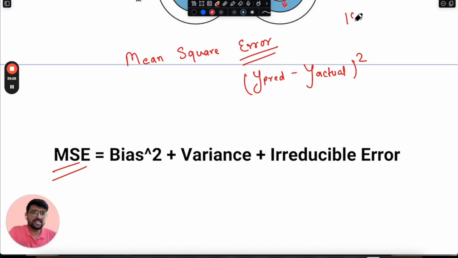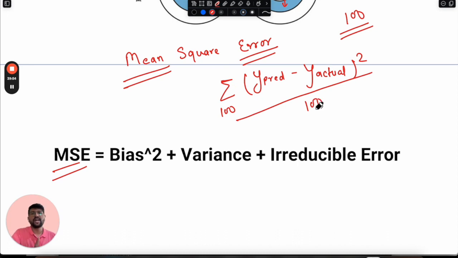Now suppose we have 100 samples in the data set, so this error will be calculated for all the 100 samples. In that case, we will have to find the overall error. Overall error will be the summation of all these errors for 100 samples. And this is the complete summation. We wanted the mean out of it, so we will have to divide it by 100 to find the average error for every sample. And our objective in machine learning is to reduce this overall average error. Not a single sample error, but the average error. Please understand, we always want our machine learning model to focus on reducing the average error. This is the cost function.